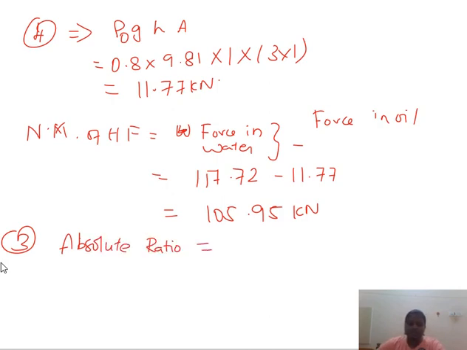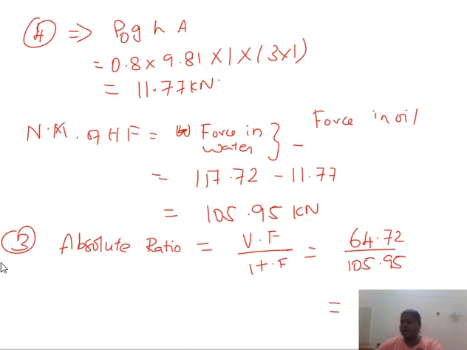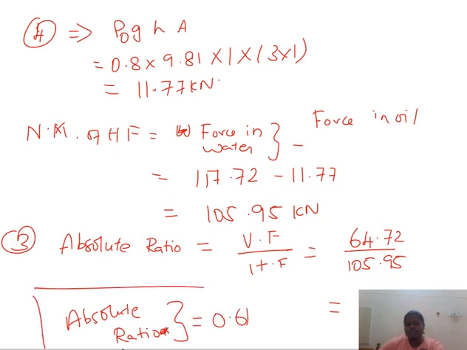So the final step, step 3, is the absolute ratio, nothing more. The absolute ratio is equal to vertical force divided by horizontal force. We calculated the horizontal force as 105.95, and the vertical force we have already calculated as 64.72 kilonewton. When we divide these numbers, we get 0.61. So the absolute ratio is 0.61. This gives your answer.